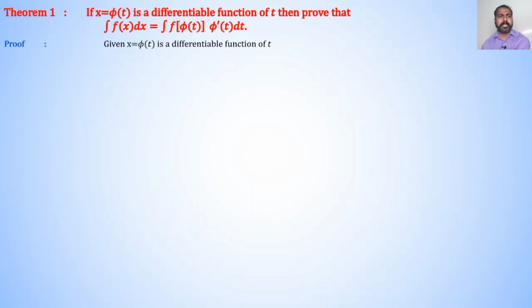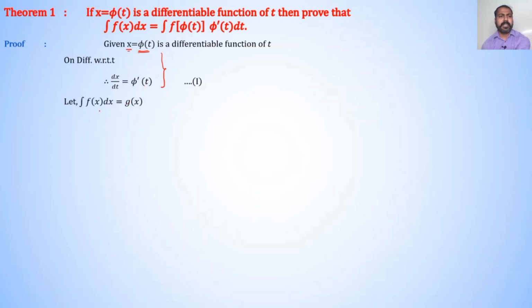Here in this theorem, given x is equal to phi of t is a differentiable function of t, means we differentiate this function with respect to t. Therefore, on differentiating with respect to t, d/dt of x is nothing but dx by dt and d/dt of phi of t is nothing but phi dash of t. Therefore, dx by dt is equal to phi dash of t. It's our equation number first.